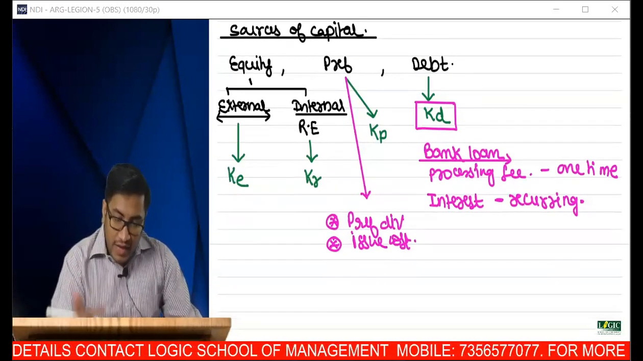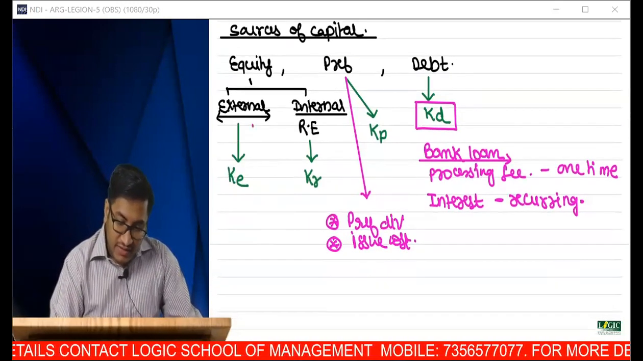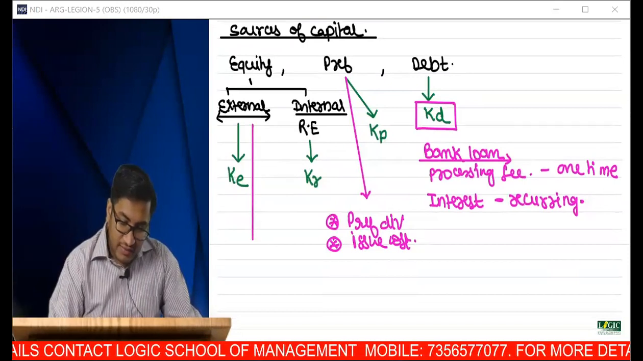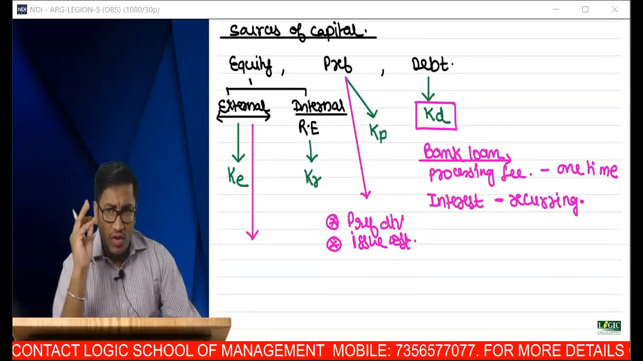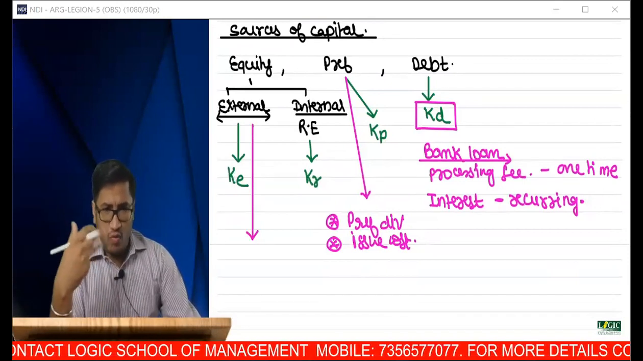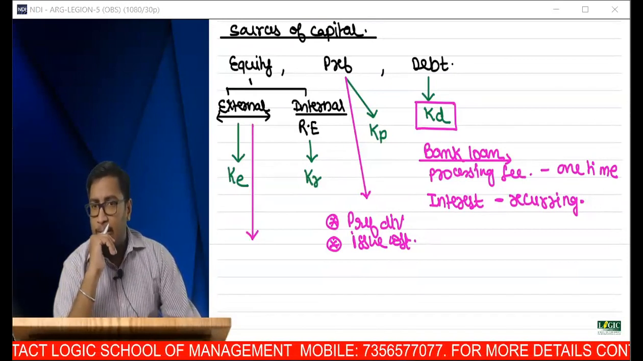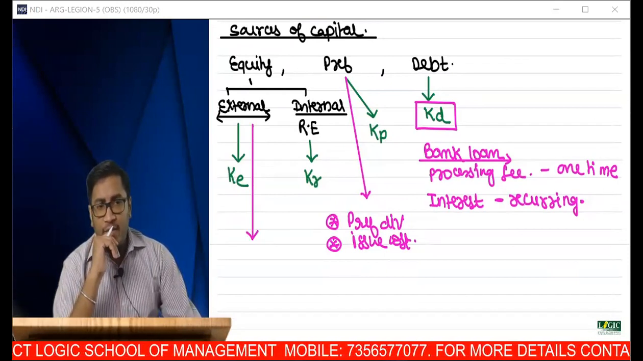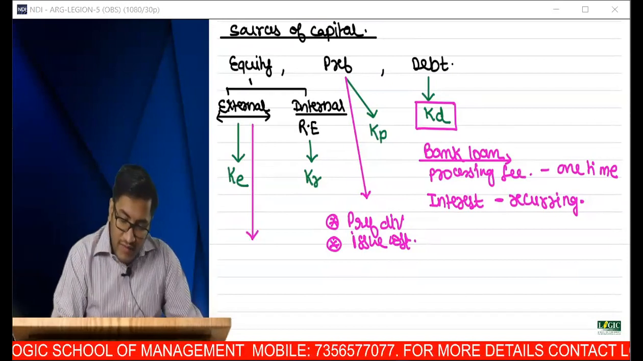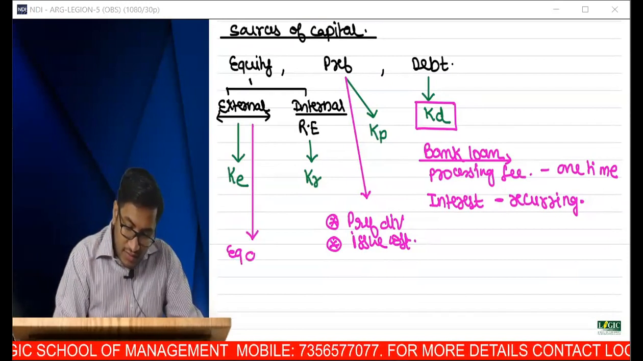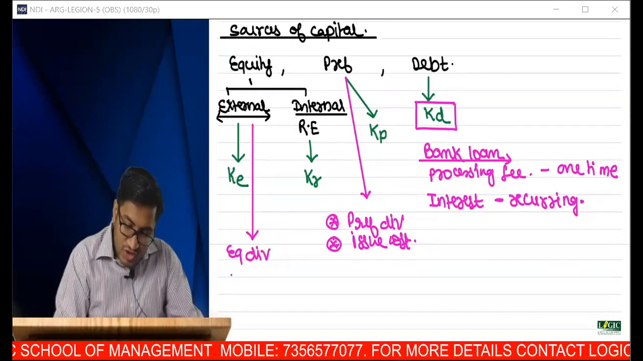Similarly, can you tell me what are the costs associated with the external equity? So far, it is good. You're giving out whatever is required. Can you tell me what is the cost associated with external equity? We have equity dividend. Similarly, we have issue cost.